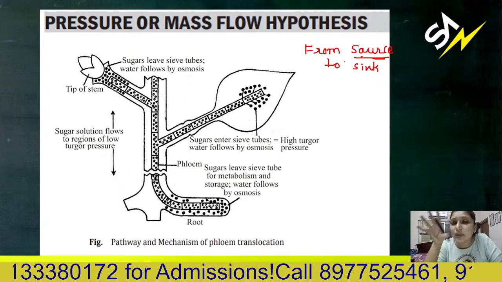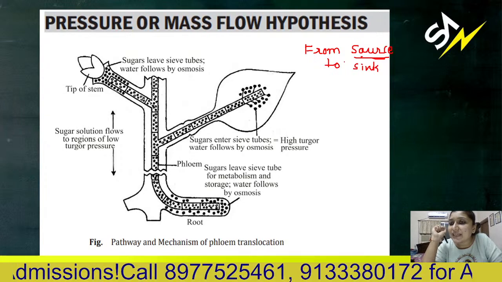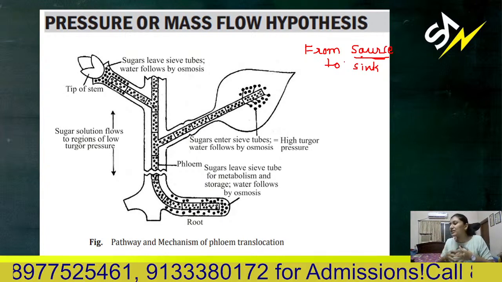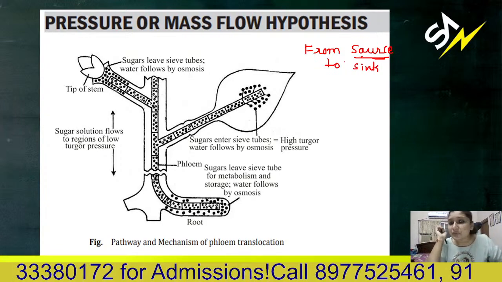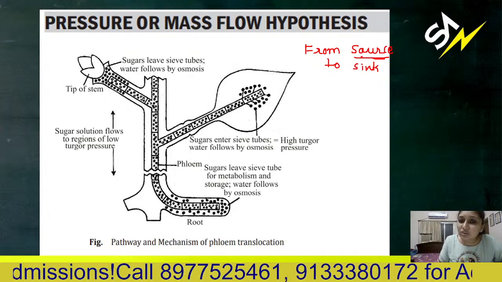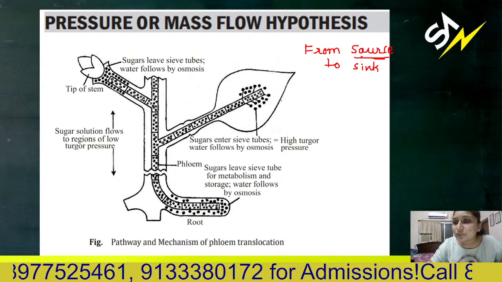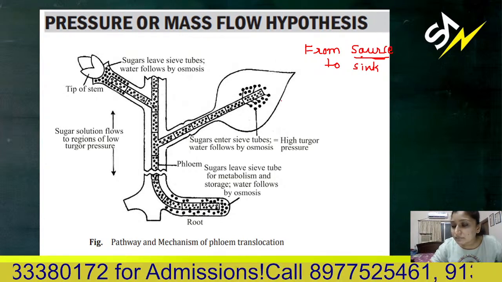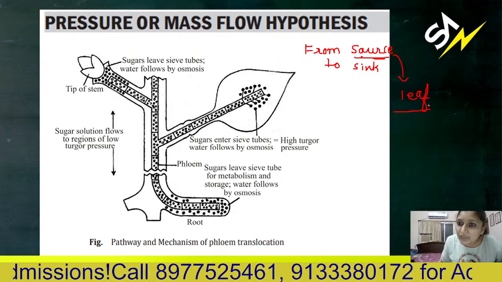Phloem is the source? No, phloem is the transport material. See, a company is where production happens, and from that we need to purchase some product and then we are using some courier parcel services to transport the thing. So phloem is serving as that parcel or courier service, or a pipeline or a channel through which we can transport. But production, like in our home where food is produced, food making goes on, in the kitchen. What is the kitchen of the plant? Kitchen of the plant is leaf. So source is leaf.